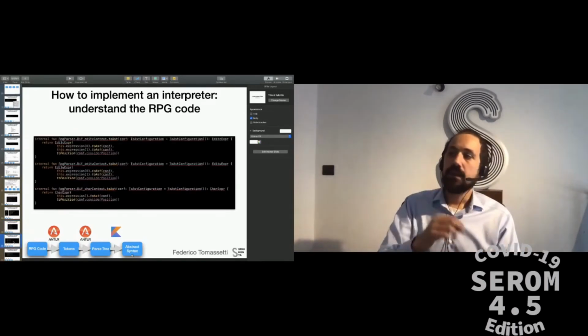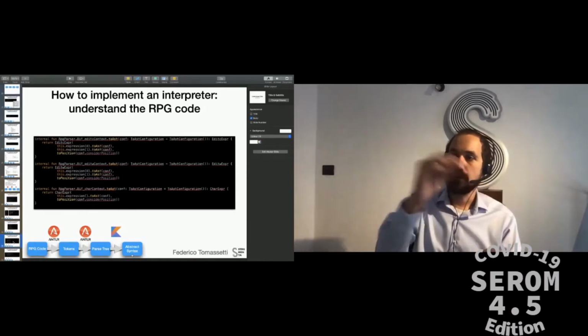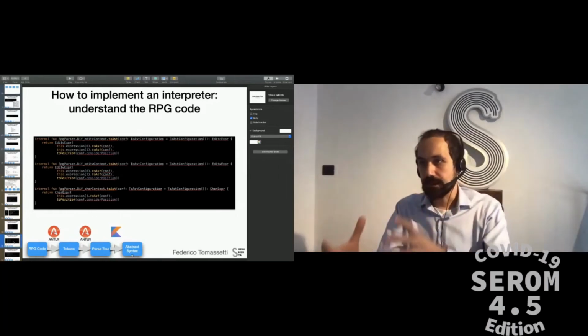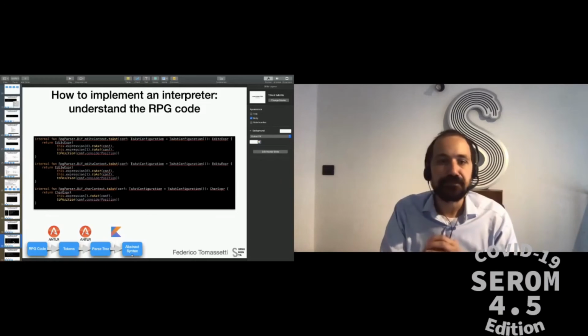Then we need to do another thing, that is defining the mapping from the parse tree to the abstract syntax tree, because the abstract syntax tree is obtained by transforming the parse tree.